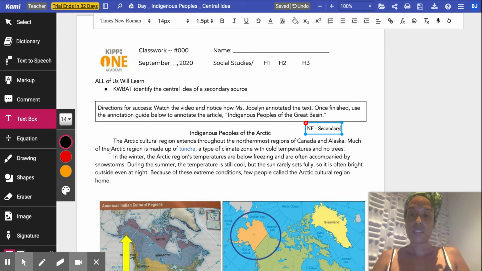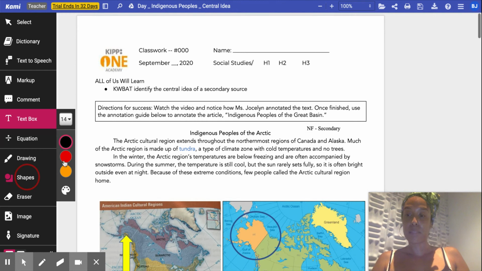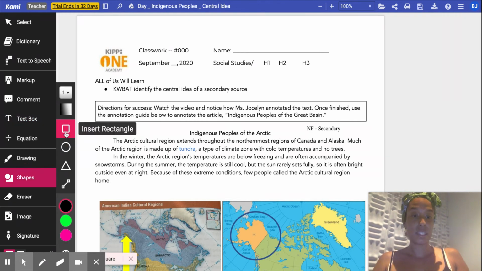Let's start reading. The Arctic cultural region extends throughout the northernmost regions of Canada and Alaska. Much of the Arctic region is made up of tundra, a type of climate zone with cold temperatures and no trees. It's time for me to box my topic, so I'm clicking Shapes and the square, and I'm boxing Arctic cultural region.